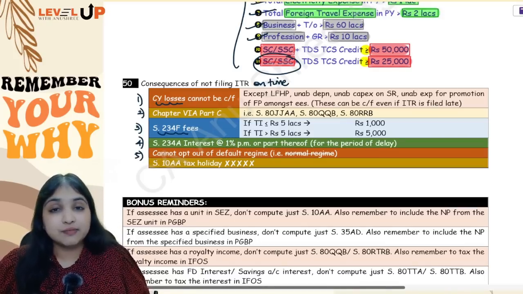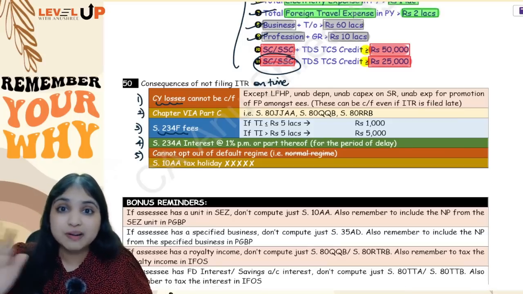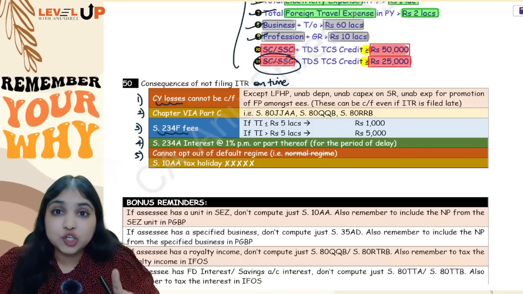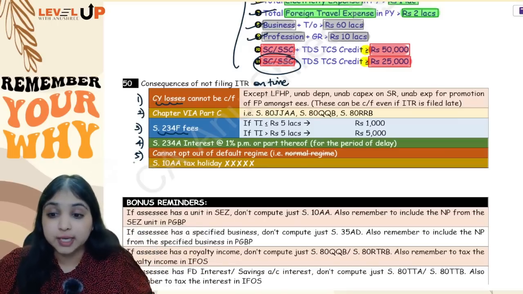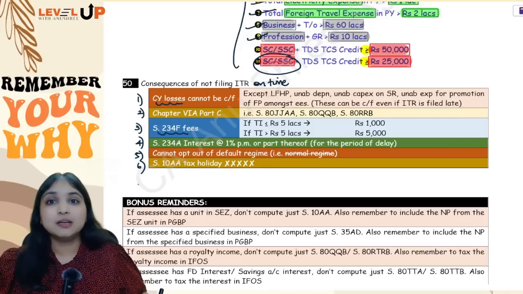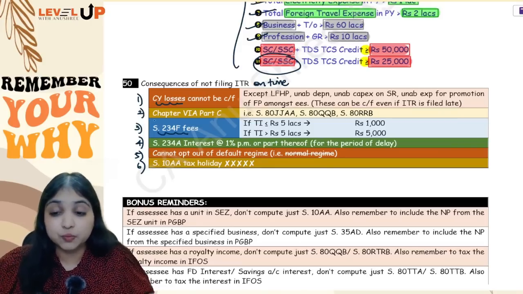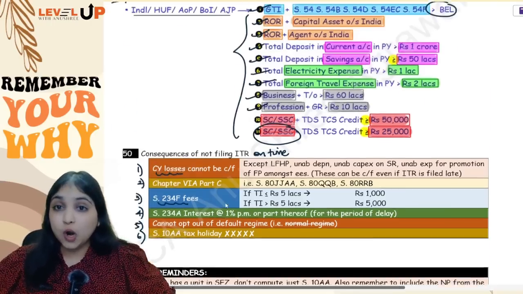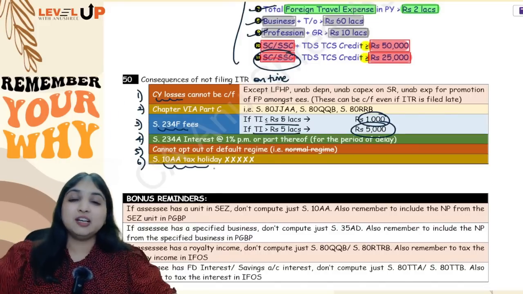Consequence number 5, if assessee files ITR late, the computation has to be as per 115 BAC only, which means if you file ITR late, the computation of income can't be as per normal regime. It has to be as per 115 BAC only. And consequence number 6, section 10AA, SEZ unit will not be available for you. Section 10AA deduction will not be available for you. So 6 consequences, guys. So if assessee does not file ITR on time, these will be the 6 consequences. These are your 50 adjustments, guys.